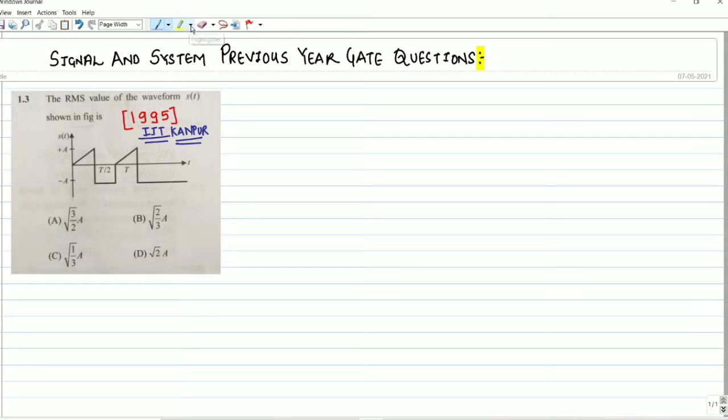This is question number 3, a previous year question of GATE from the chapter Signal and System. If you have not watched my previous video, where I discussed question number 1 and question number 2 of previous year GATE questions, then please refer to my previous video for clearer understanding. This is a series of Signal and System previous year GATE questions.